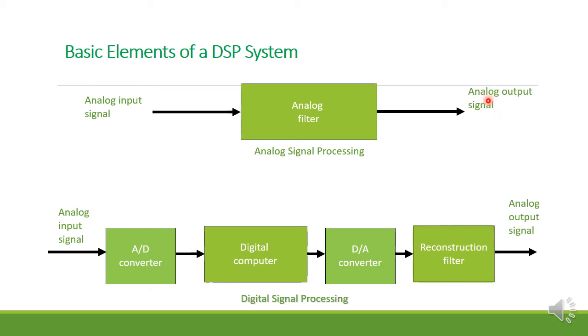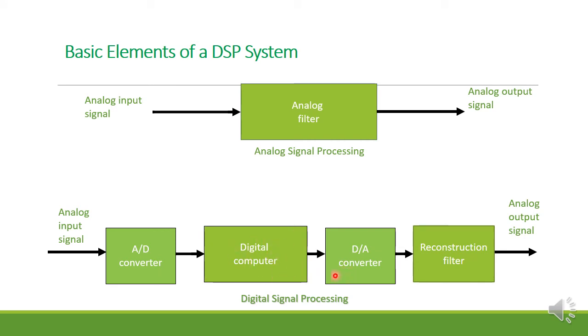This analog output signal, the output of this analog filter, you are going to give to the A to D converter. The work of the A to D converter is converting analog to digital, and this is given to the digital computer. Here we are going to manipulate the signals.